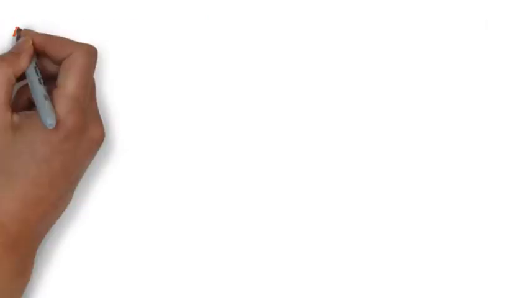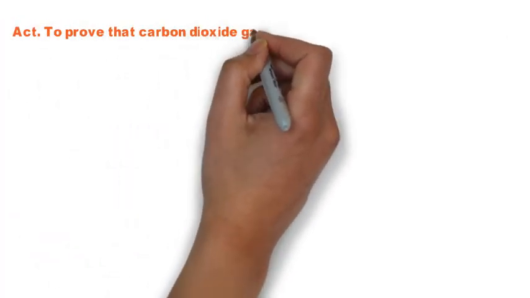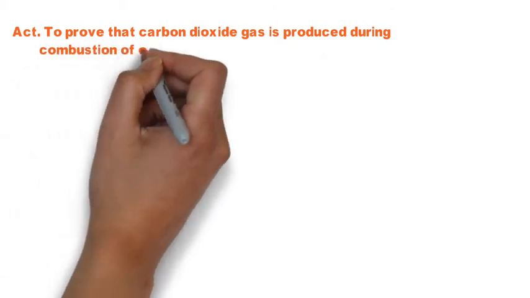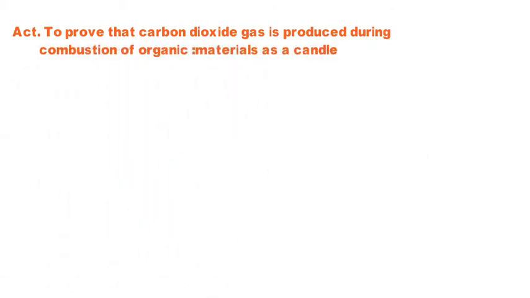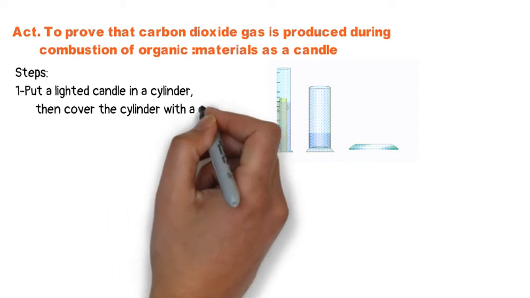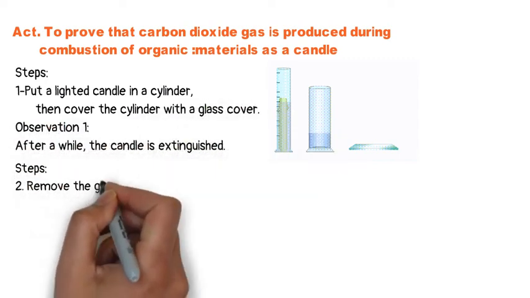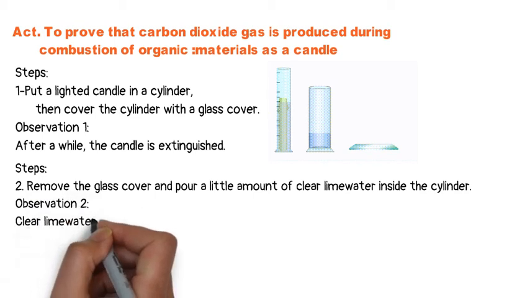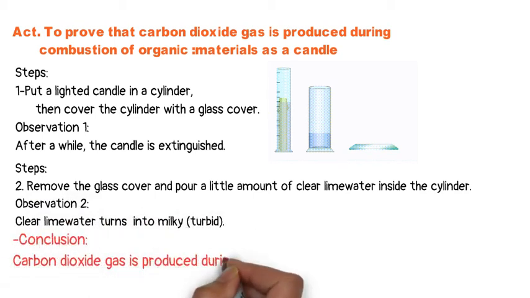Also, to prove that carbon dioxide gas is produced during the combustion of organic materials, we have here a candle, and we will cover it. After a while the flame goes off, and we bring the lime water and pour it into the cylinder that contains the candle. Let's see what happened. As you see here, the clear lime water gets turbid, its color changes. The clear lime water gets turbid here due to the formation of calcium carbonate, which is insoluble in water.